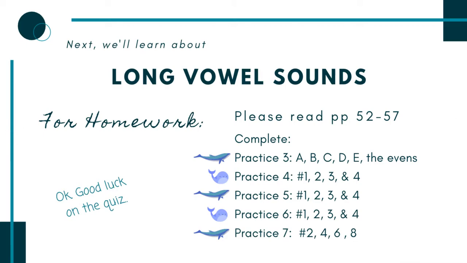For homework, you were asked to do the material on pages 52 to 57 in chapter 2 of our textbook. We talked last time on Collaborate a little bit about practice 3, practice 4, practice 5, 6, and 7.